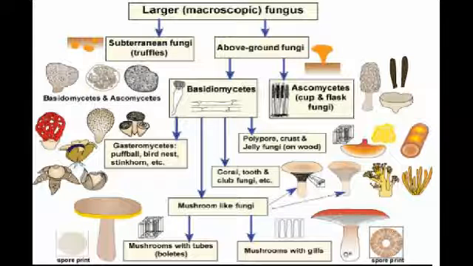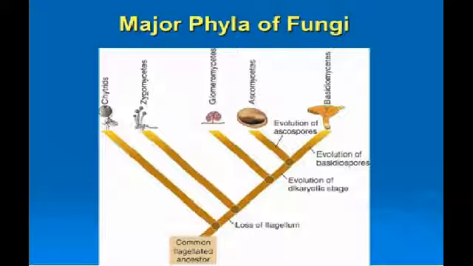The characteristics of 70,000 species of fungi have been documented to date. However, it's estimated that the total number of species of fungi could be 1.5 million. The kingdom fungi contains 5 major phyla that were established according to their mode of sexual reproduction or using molecular data. The 5 true phyla of fungi are Chytridiomycota, which are chytrids, Zygomycota, which are conjugated fungi, Ascomycota, which are sac fungi, Basidiomycota, which are club fungi, and the recently added phylum Glomeromycota.